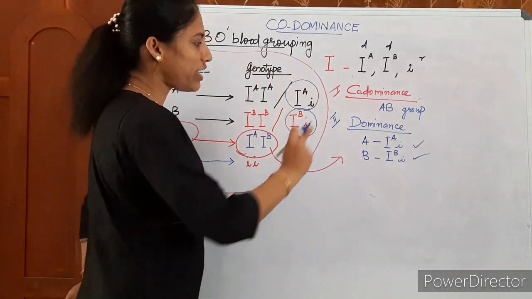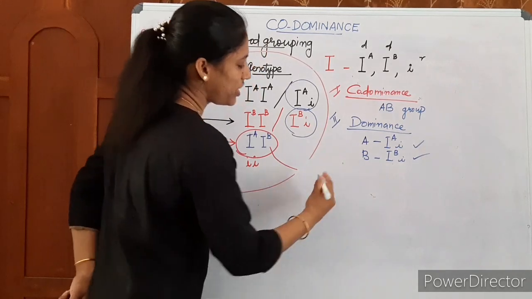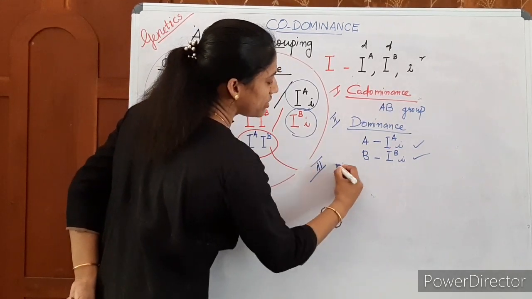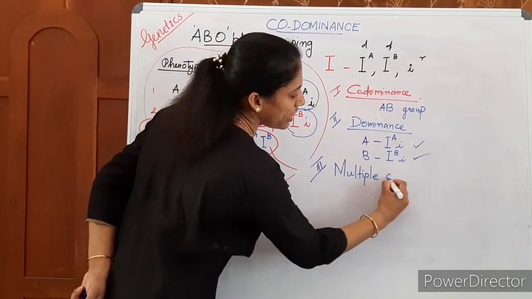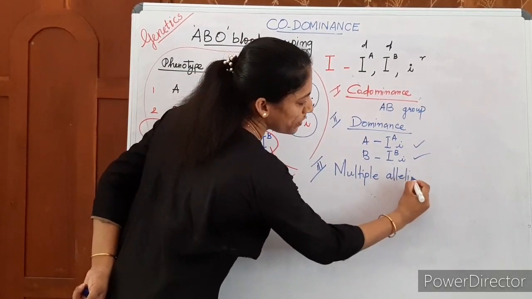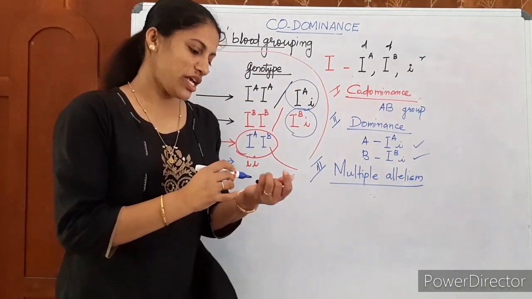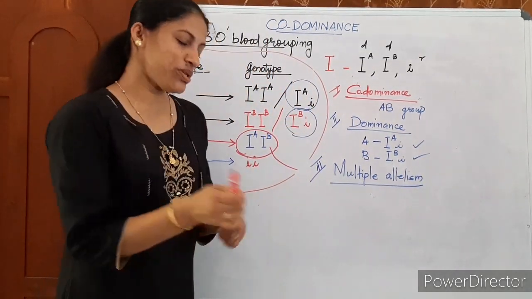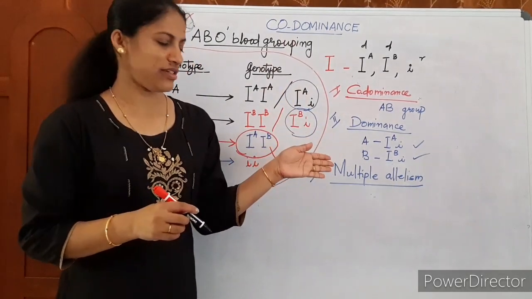Then codominance is there, dominance is there. Then you are studying a new term: human blood grouping is an example of multiple allelism. What do you mean by this? Human blood grouping shows multiple allelism. You have already learned it.